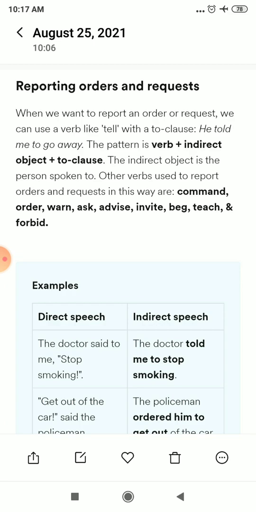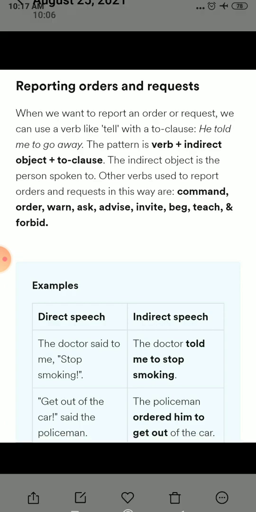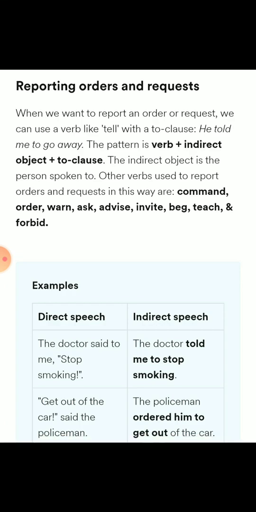Now, maybe things are not clear with this, so I am going to elaborate so that you will be able to follow it completely. See beta, the sentence says, the doctor said to me, stop smoking. So this is the order. The doctor told me to stop smoking. One thing you need to confirm is that in such sentences you are not joining with that, but with to.